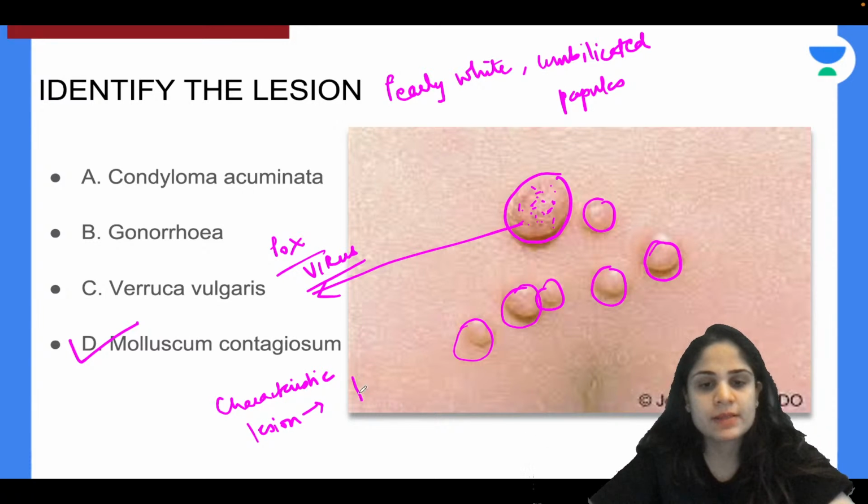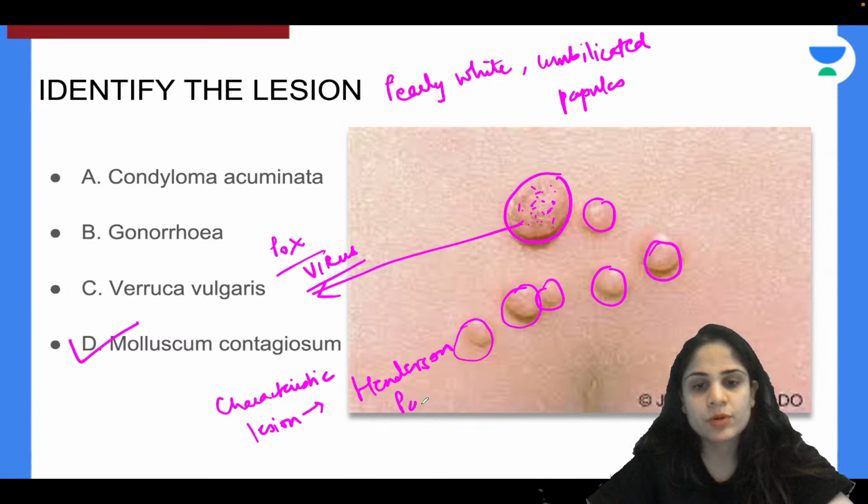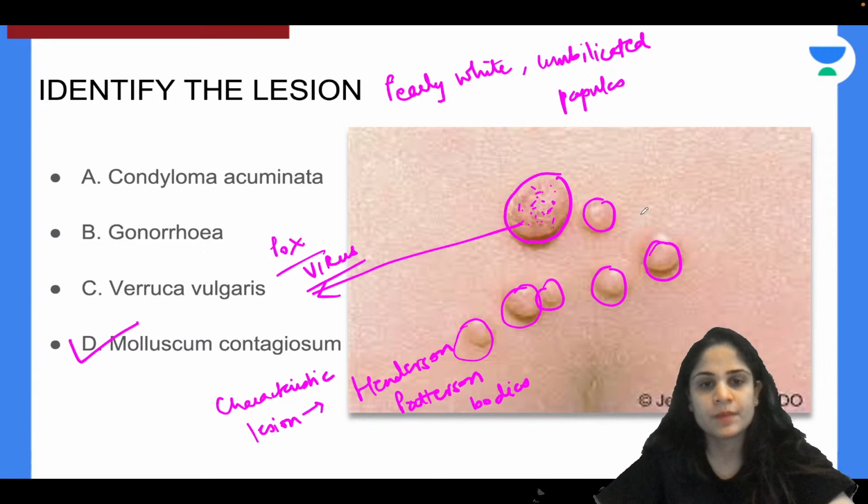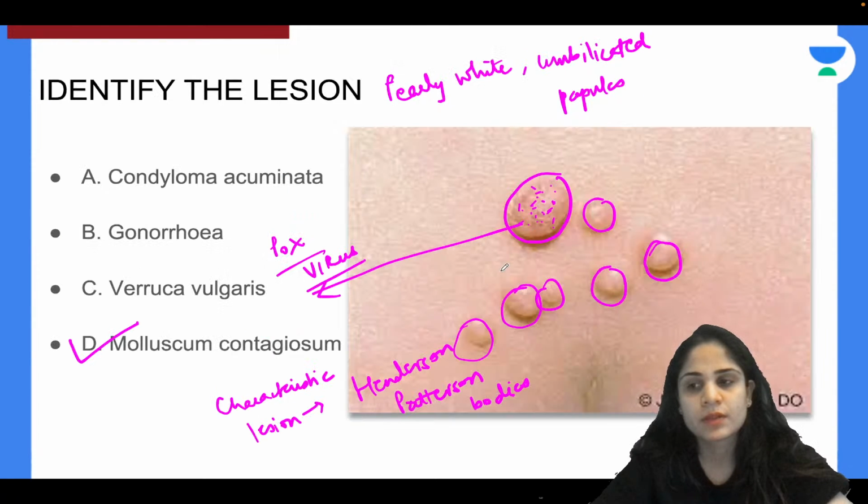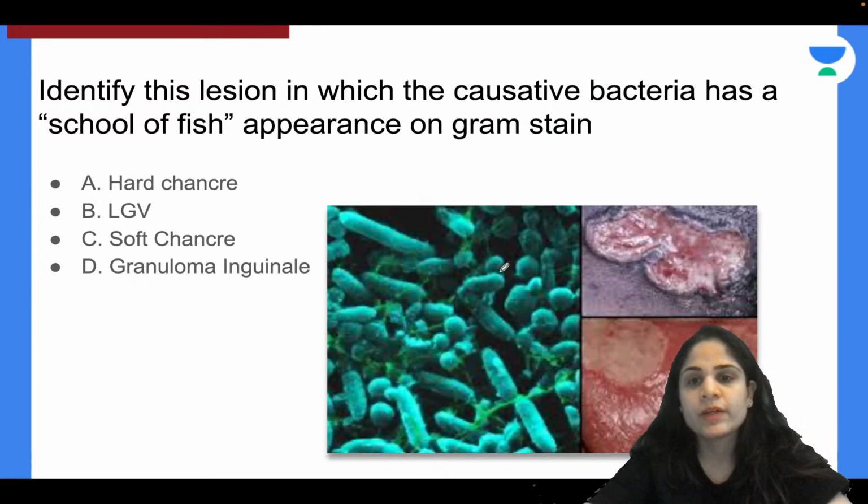Yes, you have the presence of these bodies which are called Henderson-Patterson bodies, or HP bodies. So this is what we see in case of molluscum contagiosum. Alright? Now moving on to our next organism.